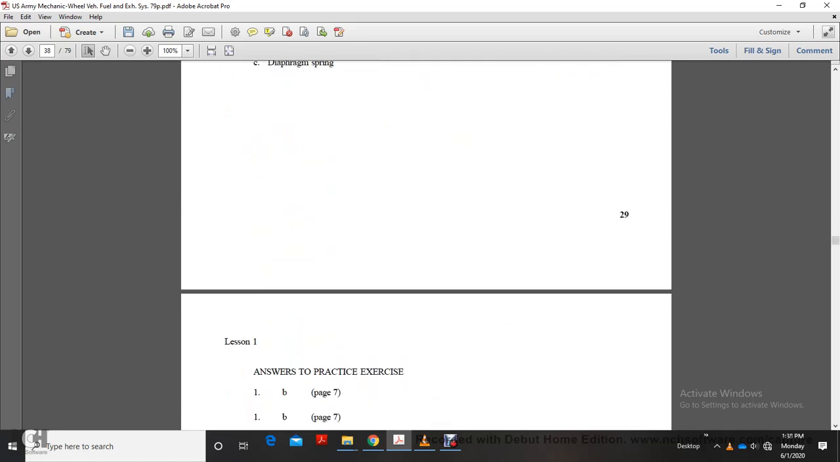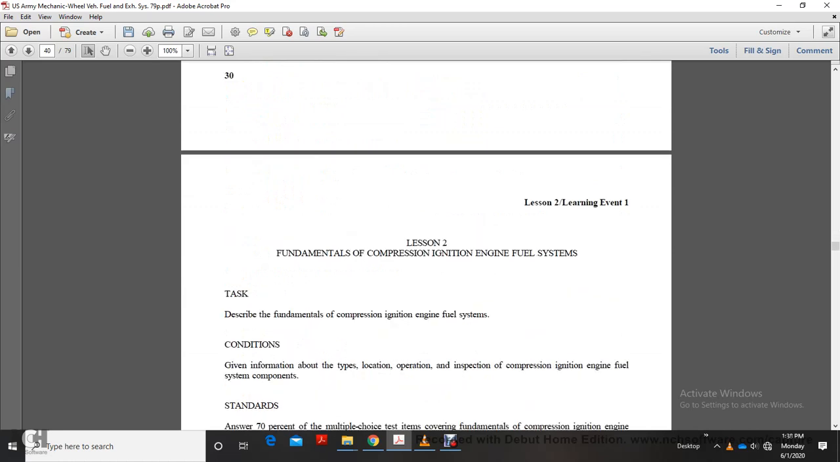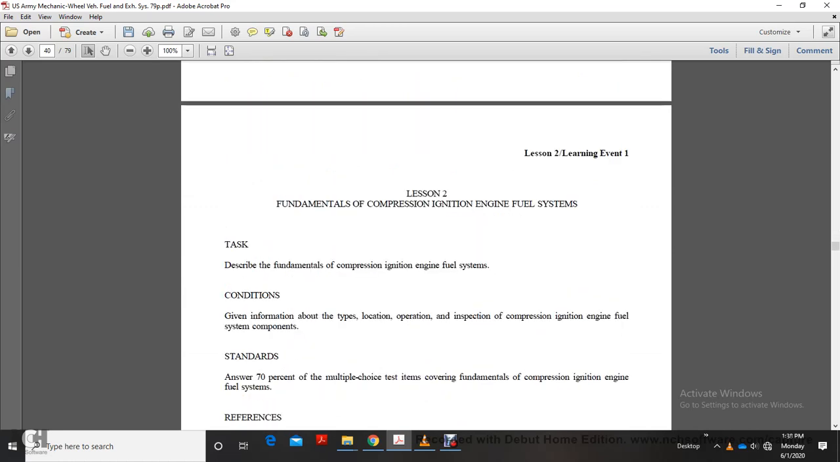Then it goes into a practice exercise with the answers, and then we move on to lesson 2, fundamentals of compression ignition engine fuel systems.